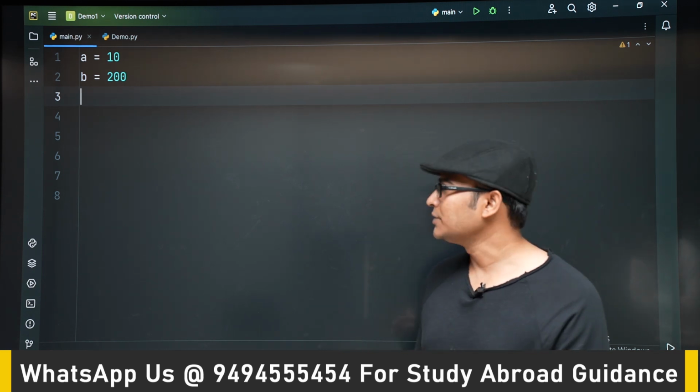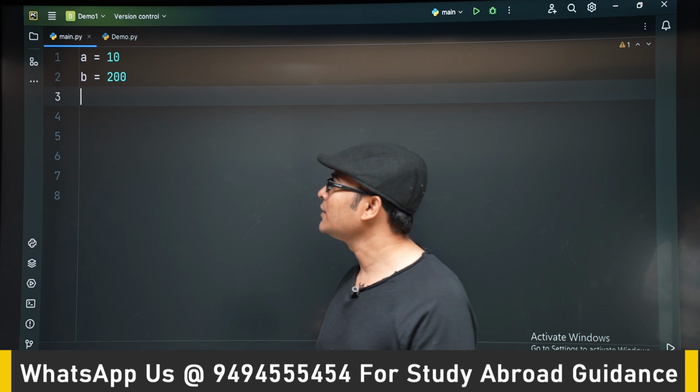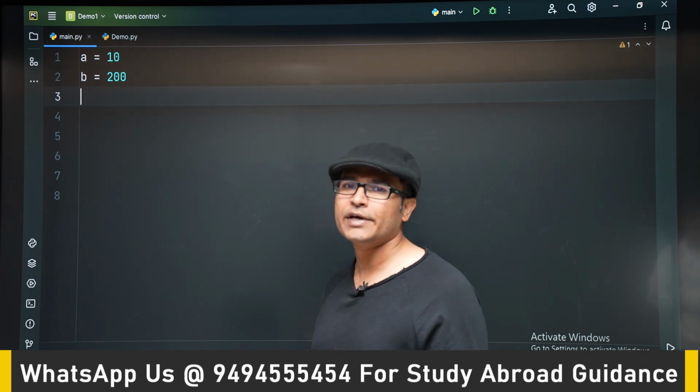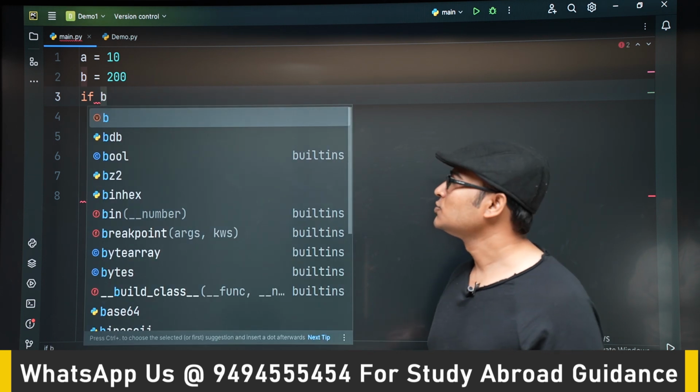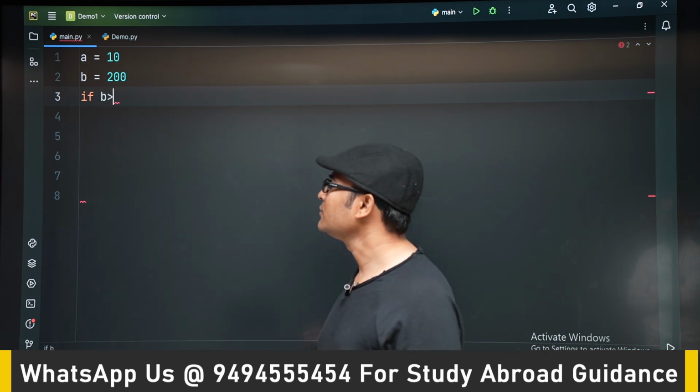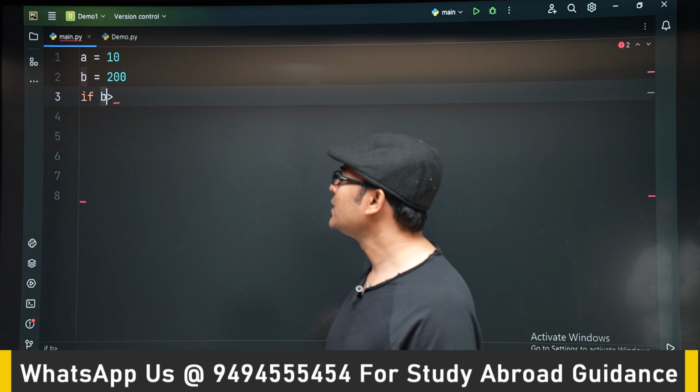I'll take an example and explain it to you. Let us say A is 10 and B is 200. Two numbers are there. Now we want to compare which one is greater. Okay. So for that we are writing if B is greater than A.